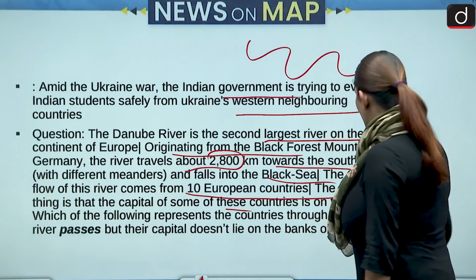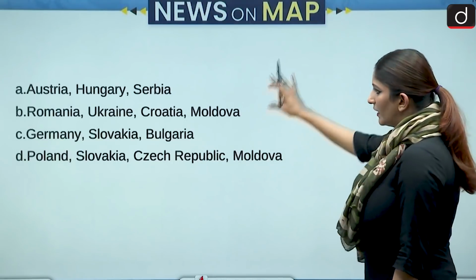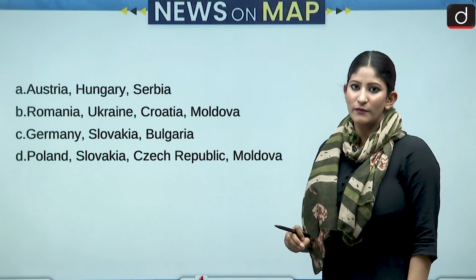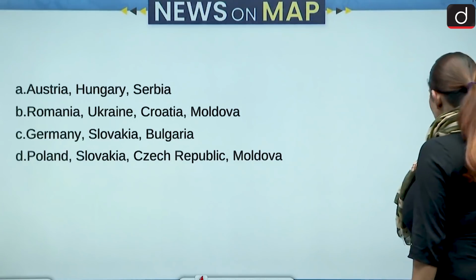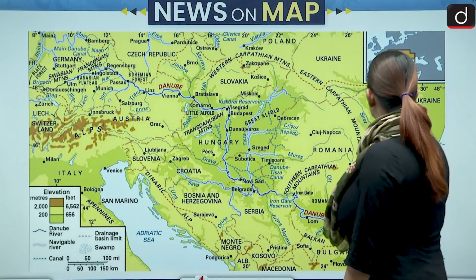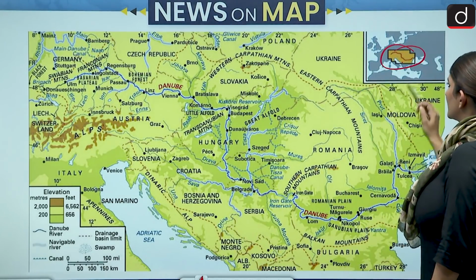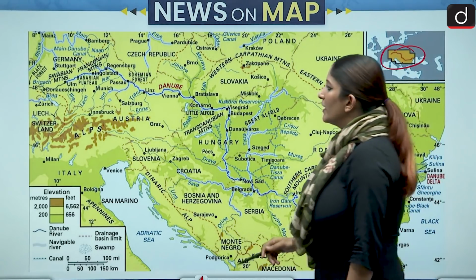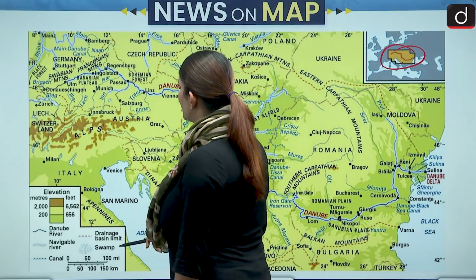So we have to see which of the following countries do not have their capital situated at the banks of river Danube. So let's see, where is river Danube first of all. Here you can see there is the river Danube. This is the smaller version, micro version. And if we can talk about the larger version, it originates from Germany, right?